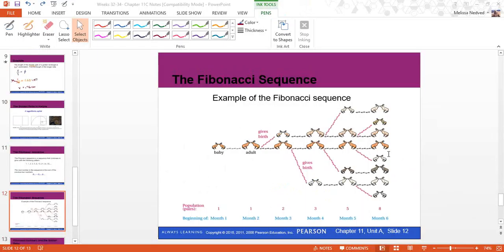An example of the Fibonacci sequence is the population of rabbits. At the beginning of the month, we have one pair when they're babies, then they become adults, and if each pair has a baby, we're creating the Fibonacci sequence, adding the previous two together each time. That's just an example of using the Fibonacci sequence.